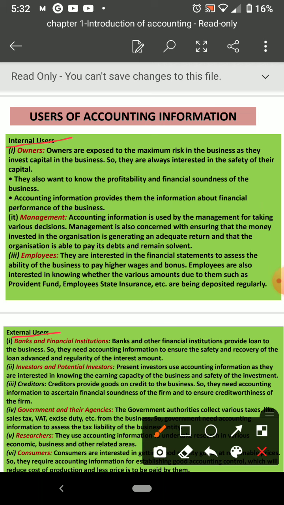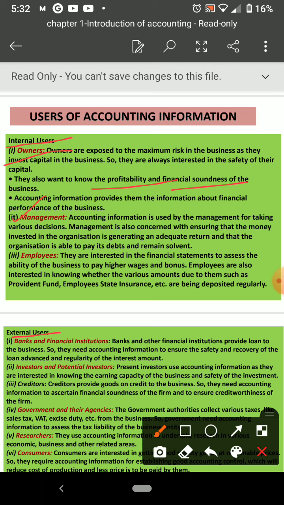Okay, so who are the internal users? Generally we can say owners. Owners are the people who invested money in the business, so they want to know about the business, its profitability, financial position and soundness. Next is management.